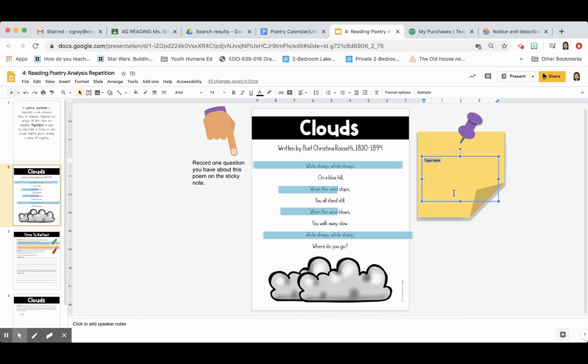So on this Post-it, you're going to write why these words are significant, the repeated words. And be sure if you're going to do white sheep, you're going to write white sheep, and then write the reasons why. So I might say white sheep, and then I'm going to give my reasons why. So I'm just going to randomly type something right now because I want to see your thinking, and then you can highlight it and give it bullets if you want. I'll just leave that there for you guys so that you can use the bullets. And then again, when the wind, then you could do when the wind down here. And if you want to get rid of the bullet, you just go ahead and press that again.